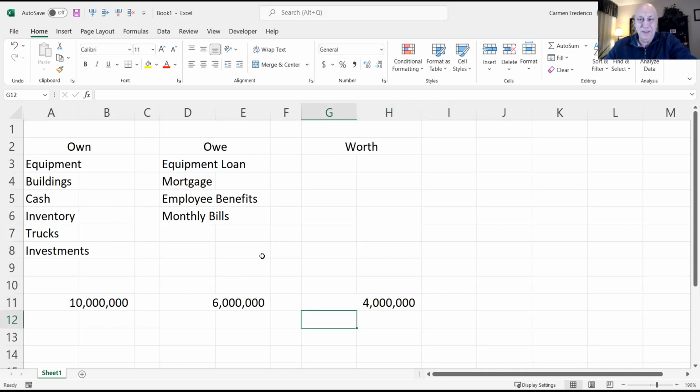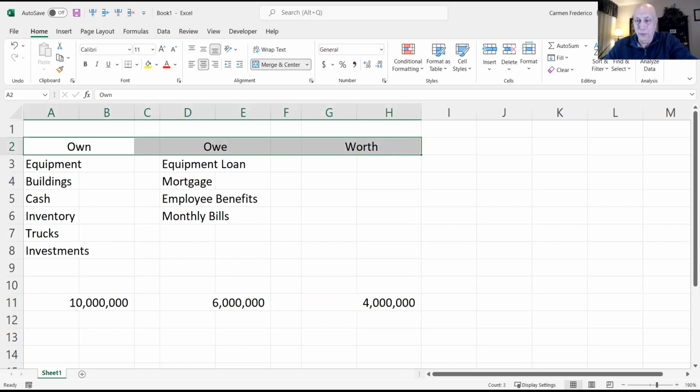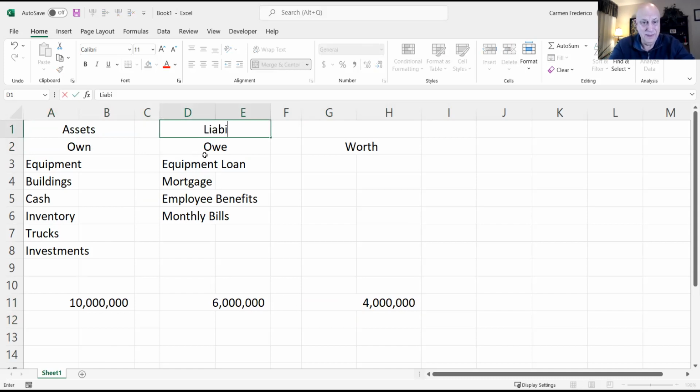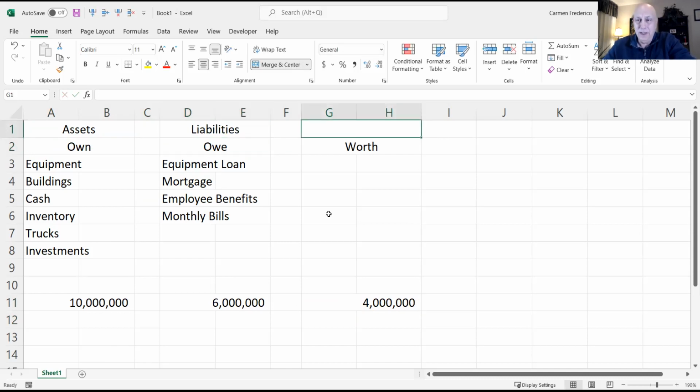Okay. Well, accountants have terms for what a company owns, what they owe, and what they're worth. Accountants call what a company owns assets. Accountants call what a company owes liabilities or debt, D-E-B-T. And then what a company is worth is called equity. So very important terms. As I said, accountants have a language all their own. So assets, what a company owns, liabilities, what a company owes, and equity is what a company is worth.